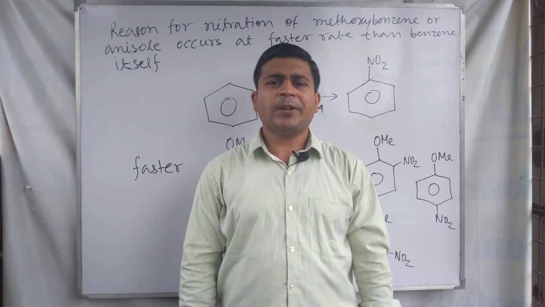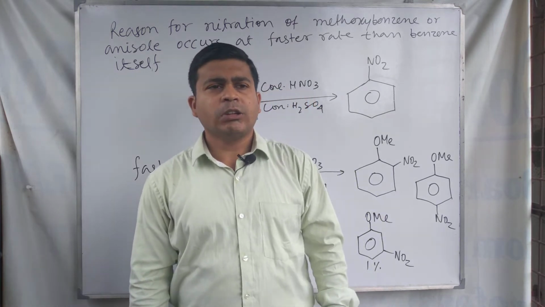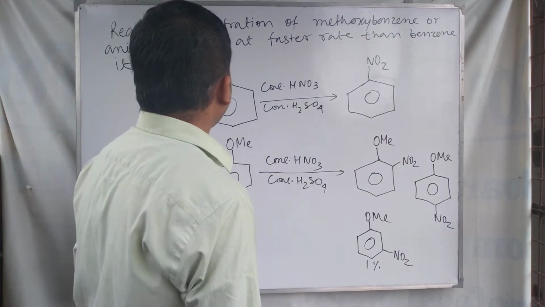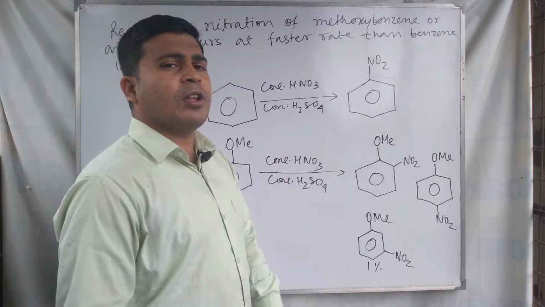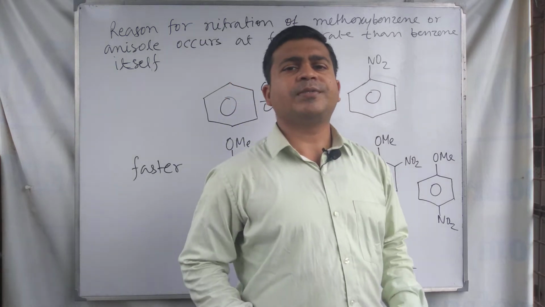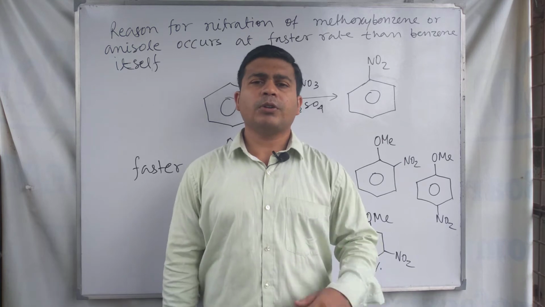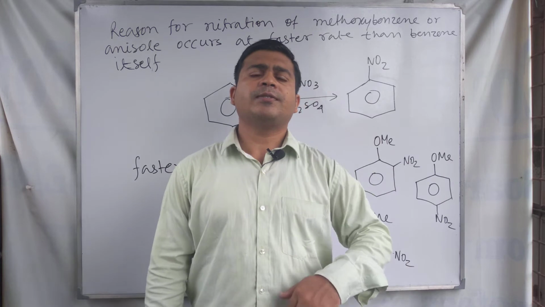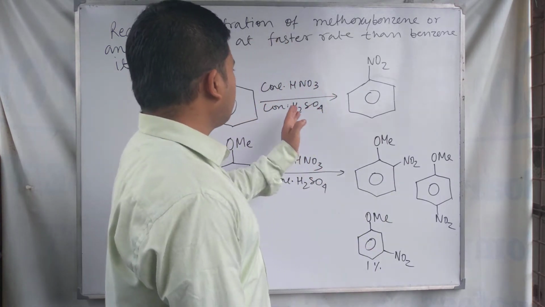I am Atanu Betal. In this video lecture, we discuss the topic that the nitration of methoxybenzene or anisole occurs at a faster rate than benzene itself. This is the topic of discussion, meaning the nitration of anisole occurs at a faster rate compared to the nitration of benzene. Why? The reason for this observation, that nitration of anisole occurs at a faster rate than the nitration of benzene itself. So look at these two cases.